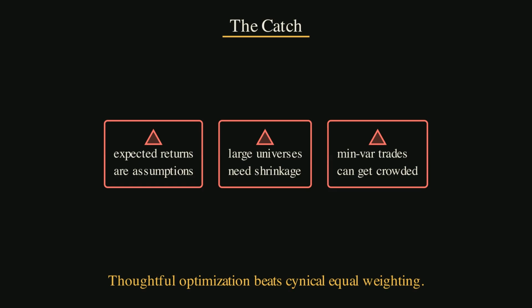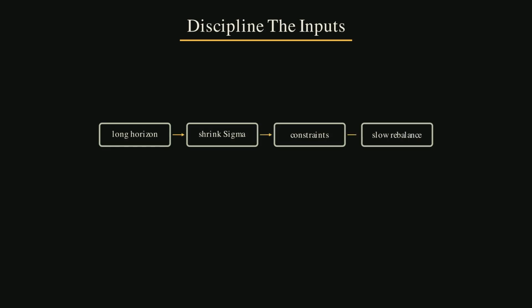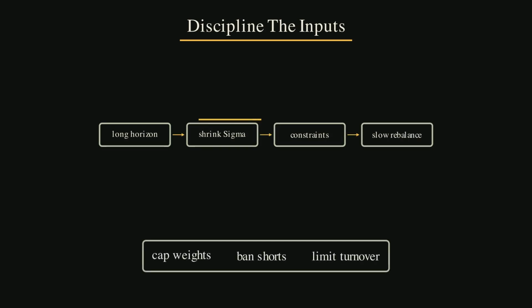The process is simple. Use information that has a chance of being stable. Ignore information that is mostly noise. Then let the optimizer combine the stable pieces. For a modern investor, the trade is practical. Do not choose between blind equal weights and blind optimization. Choose thoughtful optimization. If you have no strong return views, start with minimum variance. Let the covariance matrix do the work.